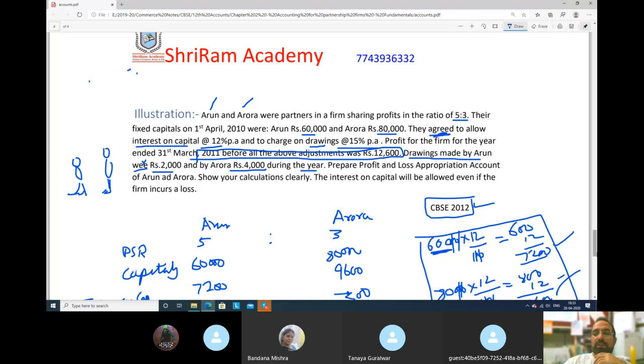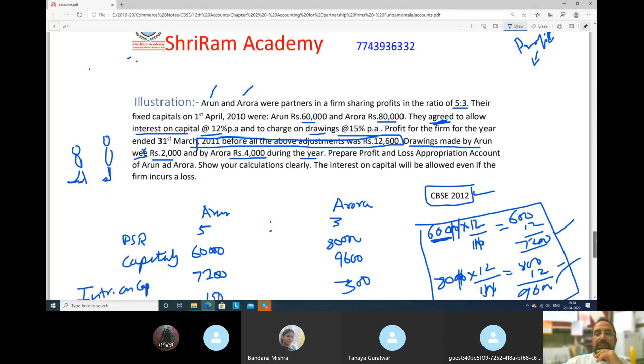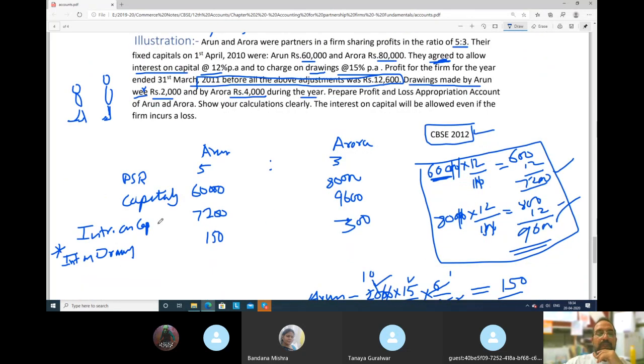Profit of the firm before all adjustments. See, all adjustments means we have not taken interest on capital in the calculation.